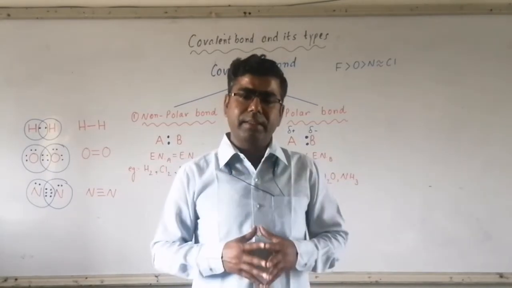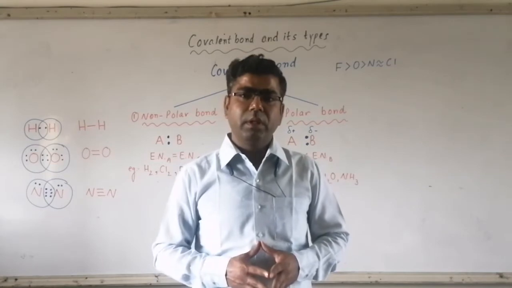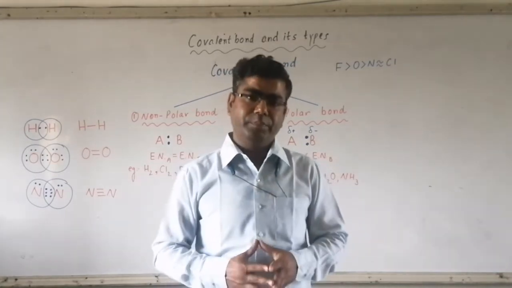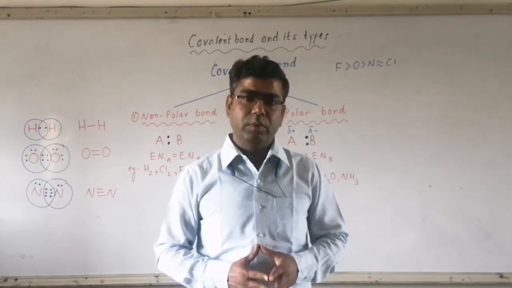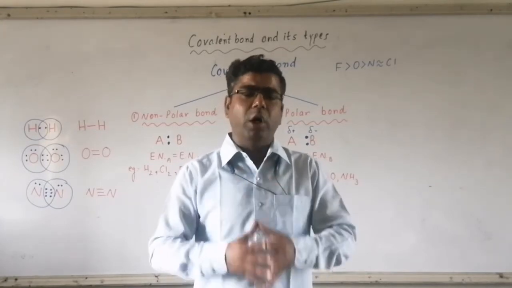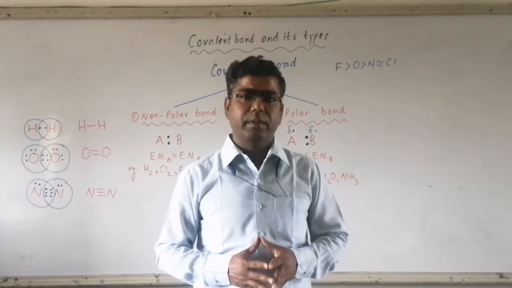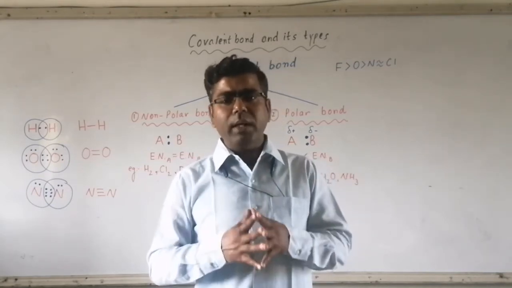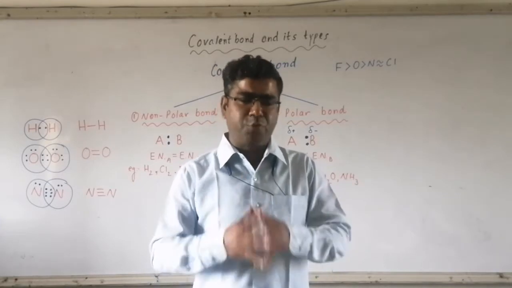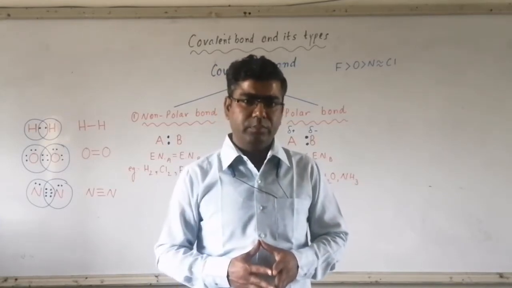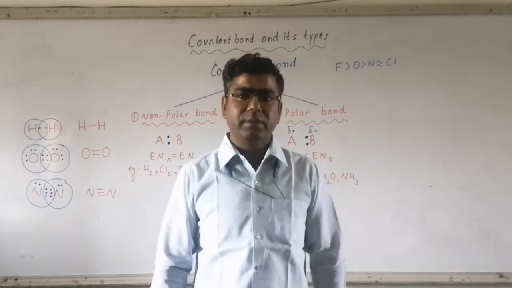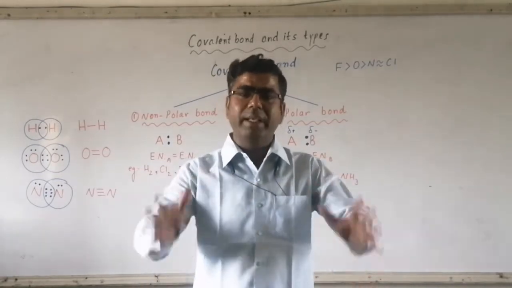In that case, sharing of electrons will be there. So if a bond is formed by sharing of one or more than one electrons, then the bond formed between the two atoms is called covalent bond.